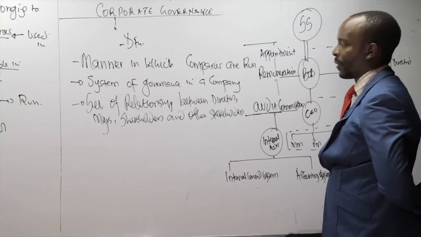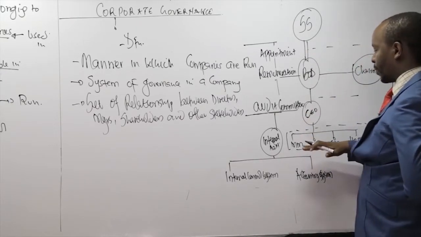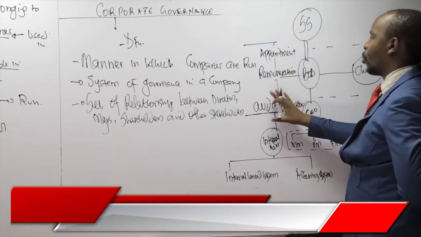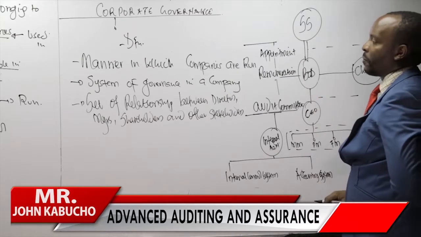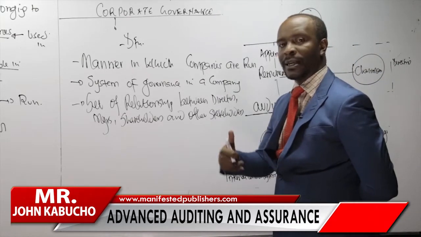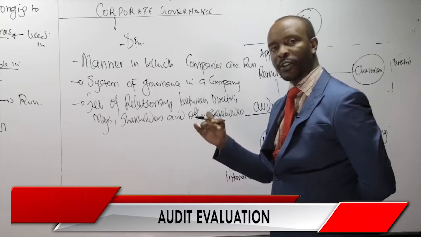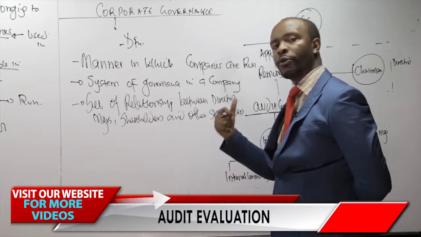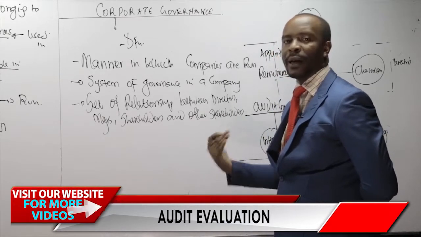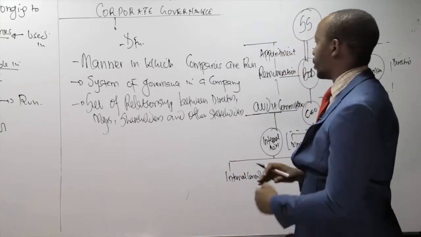Now I hope you understand corporate governance, because this is how we govern the company. We want to make sure that nobody is above the other, nobody is not being monitored by the other. We have people who are overseeing others, and that is very, very important. So the whole concept of corporate governance is about running the company in the best way possible, in such a way that the shareholders are going to enjoy the benefit of starting that company. We want to act on behalf of the shareholders of the company and not on our own behalf. And that is the whole idea.